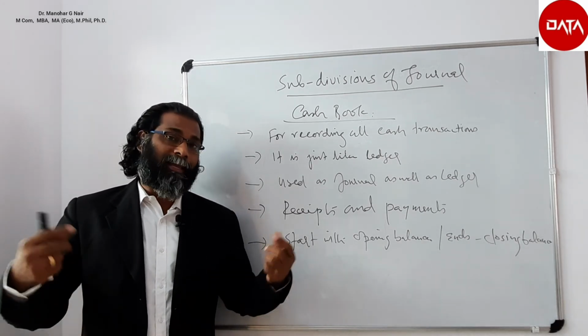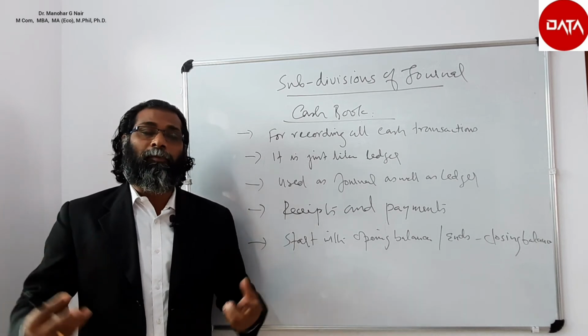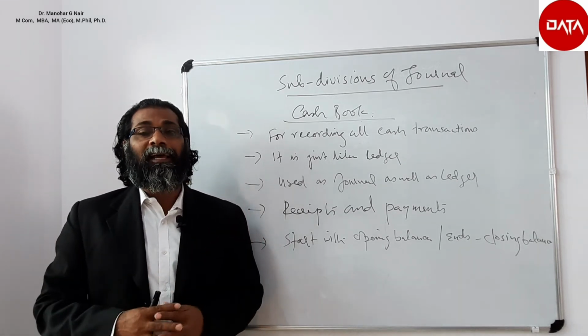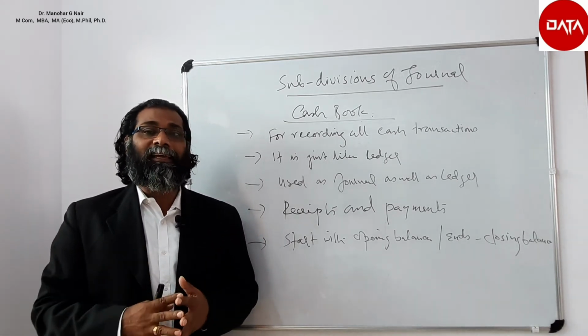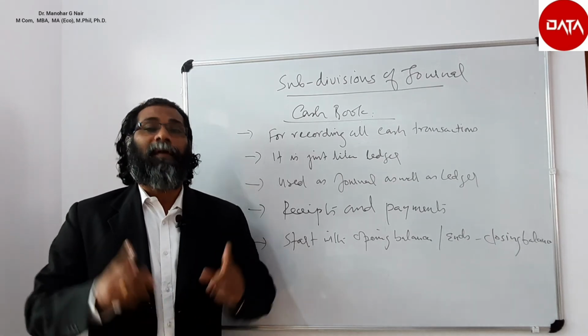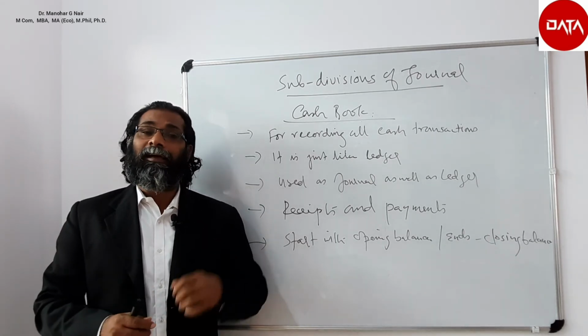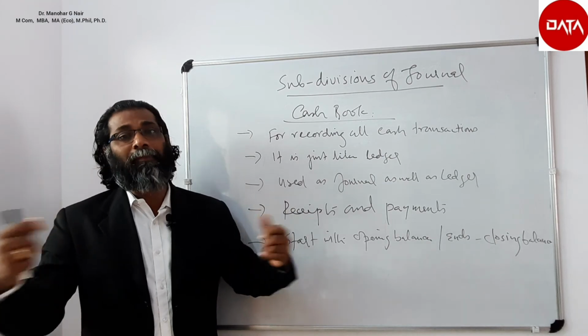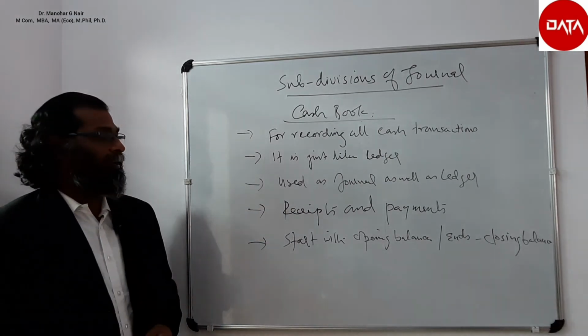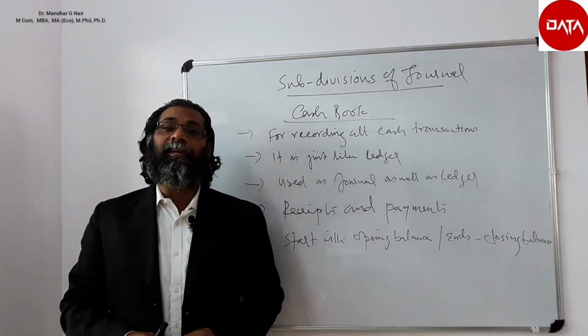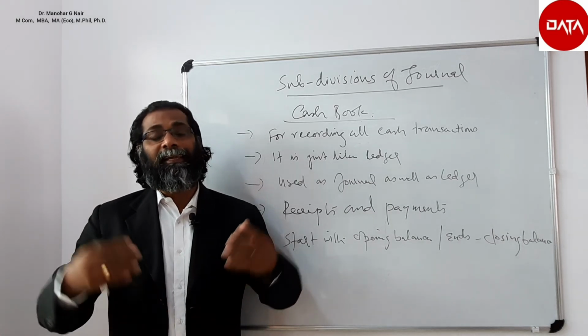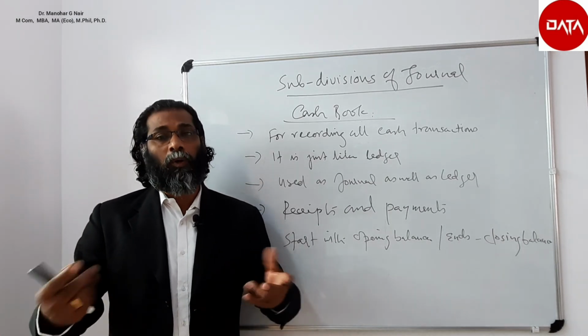If we prepare a cash book, then we need not prepare a ledger. Why? Because it is prepared just like the format of a ledger, which has a receipt side as well as a payment side. And it normally starts with the opening balance and ends with the closing balance.